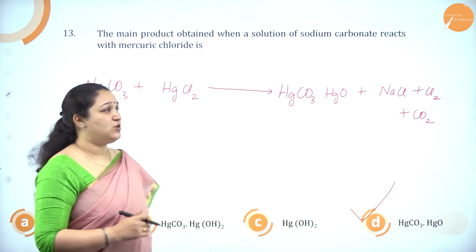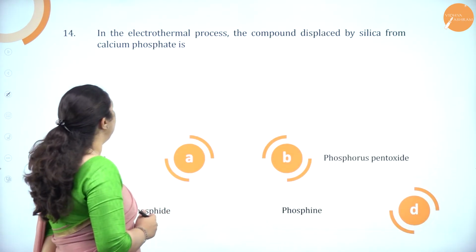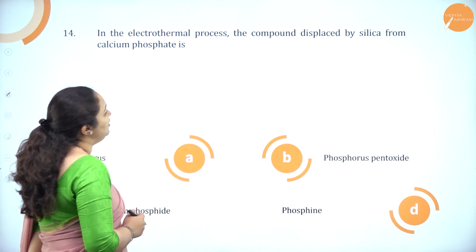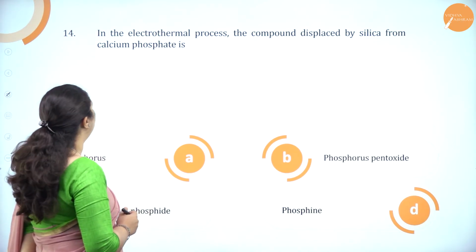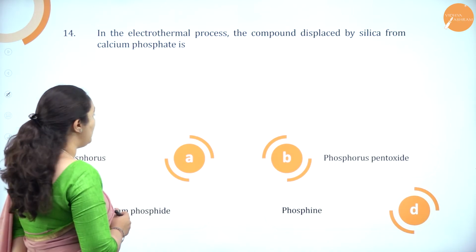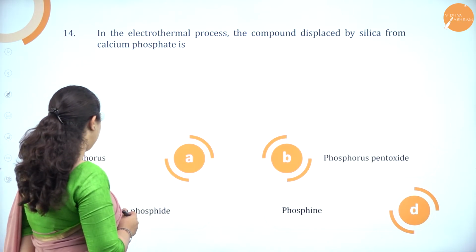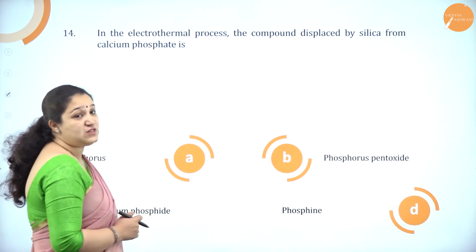Okay. Next question. In the electrothermal process, the compound displaced by silica from calcium phosphate is phosphorus, phosphorus pentoxide, calcium phosphide, or phosphine.